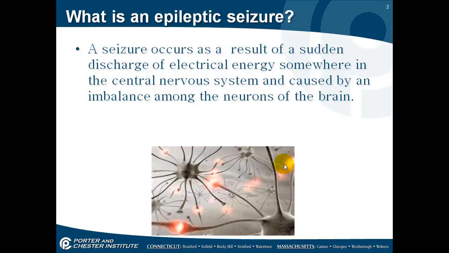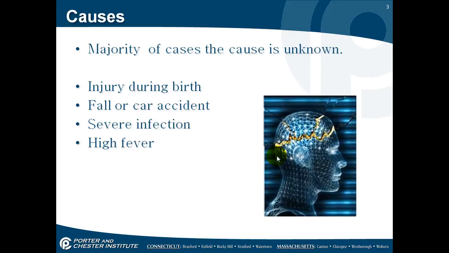Medical emergencies, seizure control. What is an epileptic seizure? A seizure occurs as a result of a sudden discharge of electrical energy somewhere in the central nervous system and caused by an imbalance among the neurons of the brain. In the majority of cases, the cause is unknown. It could be caused from injury during birth, a fall or a car accident, a severe infection, or a high fever.